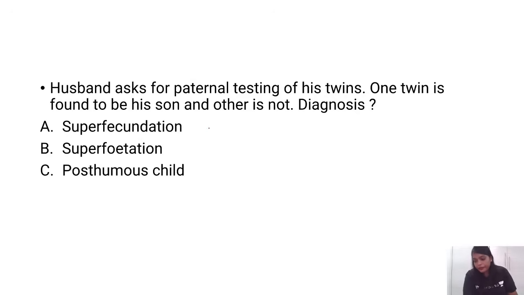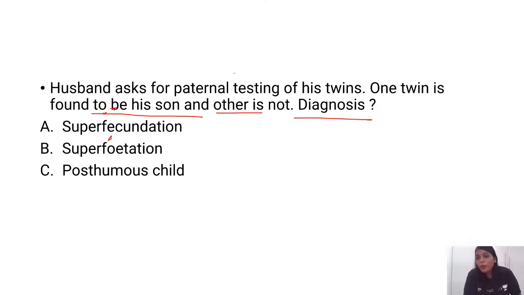Next question. Husband asks for paternal testing of his twins. One twin is found to be his son and the other is not. Diagnosis. Now those who have heard my classes, I always tell that this is in Williams also, they have given one picture, where one baby is of white race and one baby is of black race, and then they find out that it is of two different fathers. That is how they have come to this. I always tell you this story.